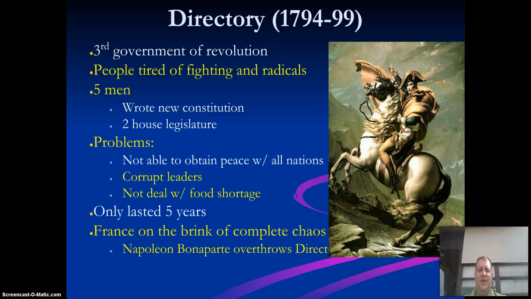There were a lot of corrupt leaders, and they did not deal with the food shortage. They had not realized that if you don't deal with the food shortage, you're not going to make the people happy. And if you don't make the people happy, things are going to get bad. So France is on the brink of complete chaos again, and then Napoleon Bonaparte comes around, and he is going to overthrow the Directory. Napoleon Bonaparte is sort of the man, so you can go into it knowing that he's somewhat the man for this next situation that we're going to go through. And the next PowerPoint is going to look at the rise and the power of Napoleon Bonaparte.